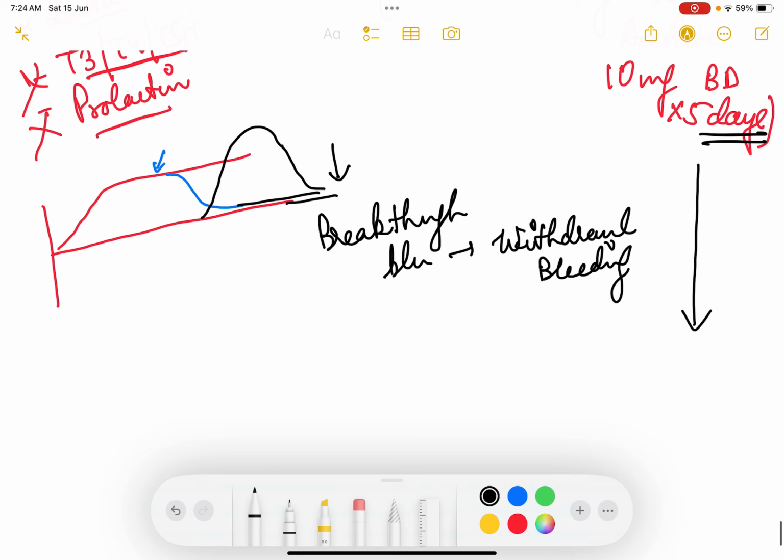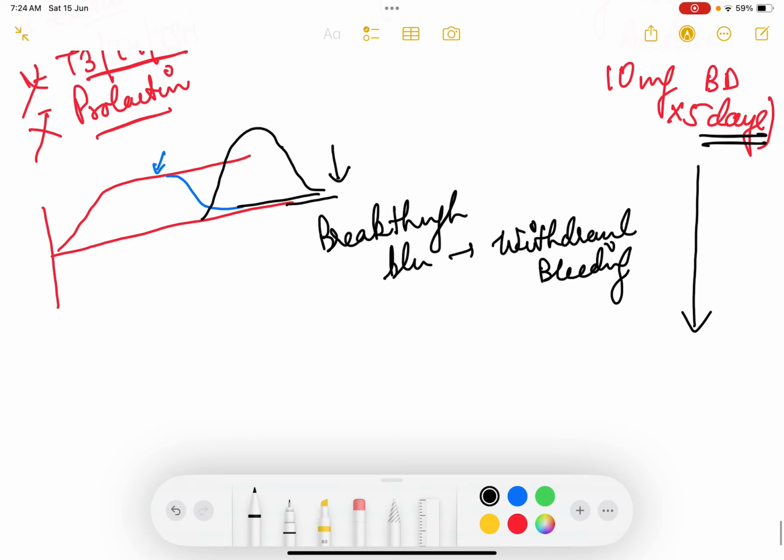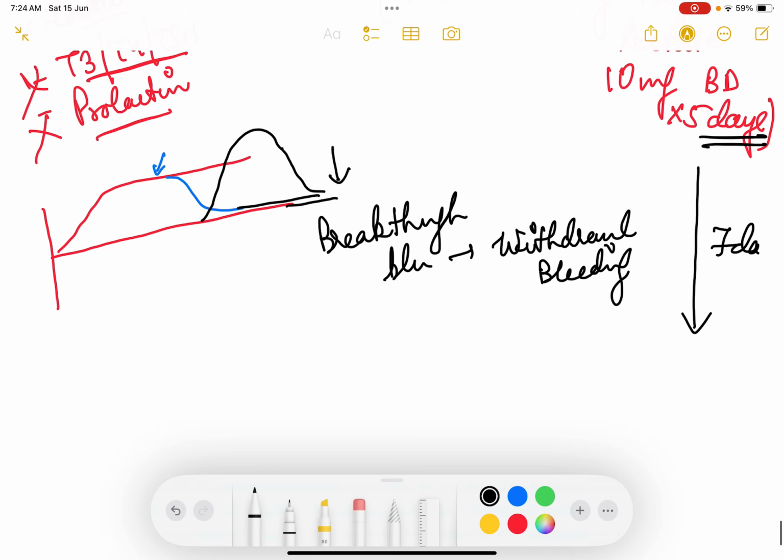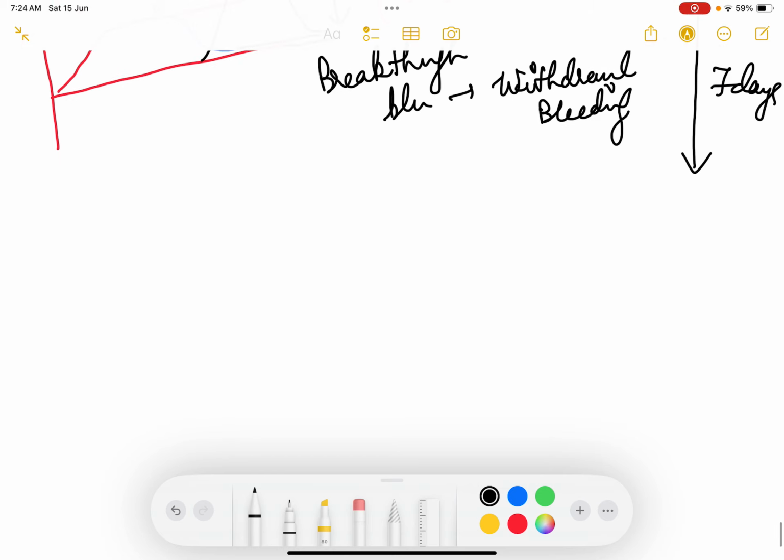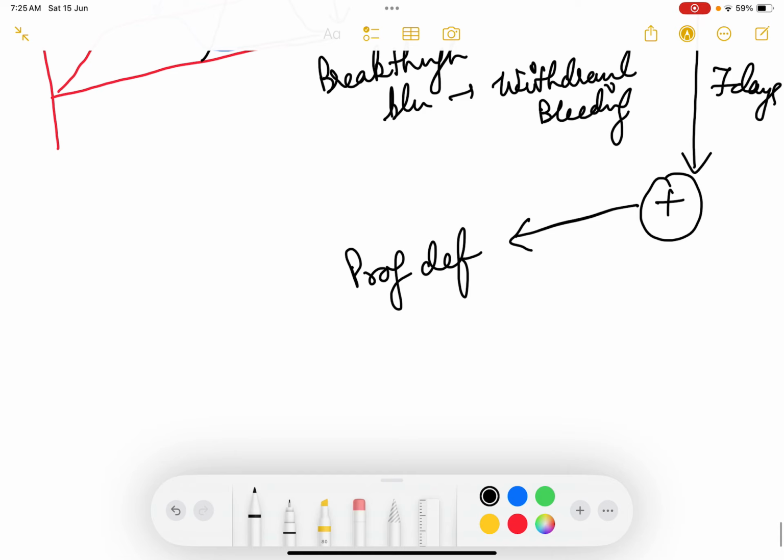So in the progesterone challenge test, after 5 days when you stop, in the next 7 days after stopping, the patient will start having menses. So if menses come, then you diagnose that basically it was progesterone deficiency in the body, estrogen was there, so that is why the patient was having amenorrhea, secondary amenorrhea. So the classical example is your PCOS.